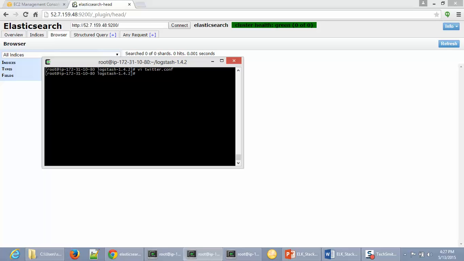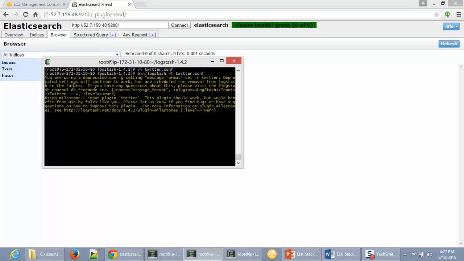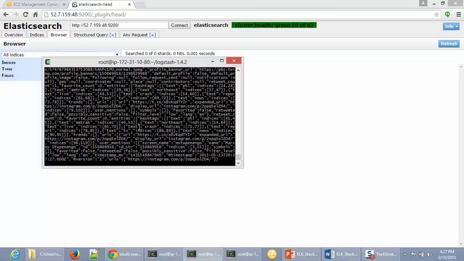I'm going to go ahead and start Logstash using the command. It's going to take a few seconds to start pulling data in from Twitter. This is just a log warning that can be ignored. In a second, you can see the dump in the stdout, which we had requested via the file. So there you go. The data has started coming in.